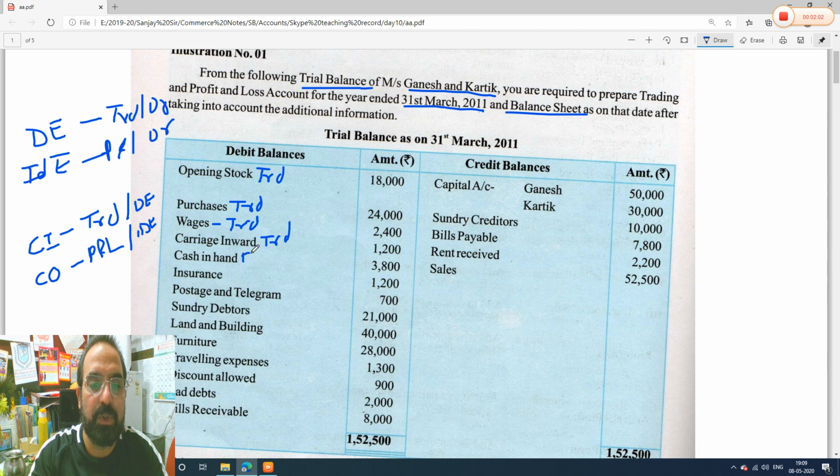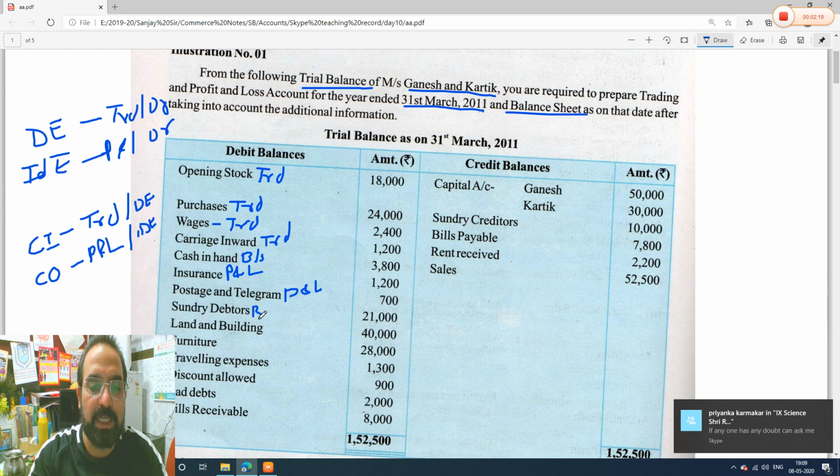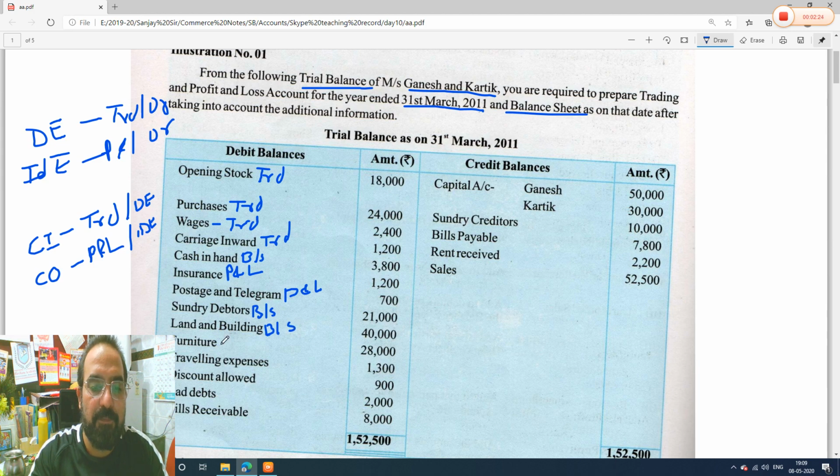Next item, cash in hand, we know it is an asset, it will go to balance sheet. Insurance, we know beta, it is an expense and it will go to profit and loss, it is an indirect expense related to office. Postage, office work, profit and loss account. Sundry debtors, we know it's an asset, current asset, it will go to balance sheet. Land and building, a fixed asset, it will go to balance sheet. Furniture is a fixed asset, it will go to balance sheet. Traveling expenses, we know traveling expense is related to office expenses and it is an item of profit and loss account. Okay. Discount allowed, you have given a discount, means it's an expense, it will go to profit and loss account.